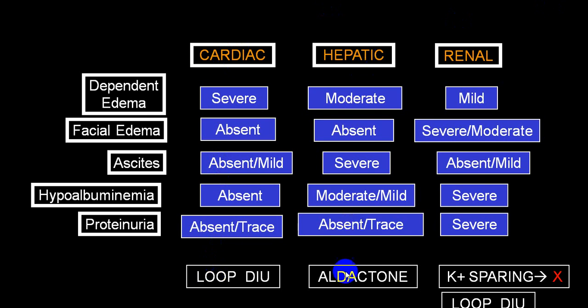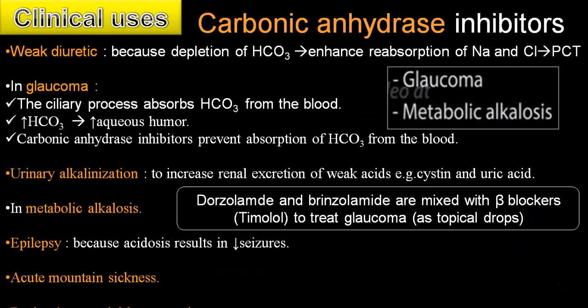In hepatic, aldosterone antagonists are the drug of choice. While in renal, potassium sparing diuretics are contraindicated. You can try loop diuretics, but with certain precautions. Particularly, it can be utilized as a challenge test in a person with oliguric acute renal failure or AKI.